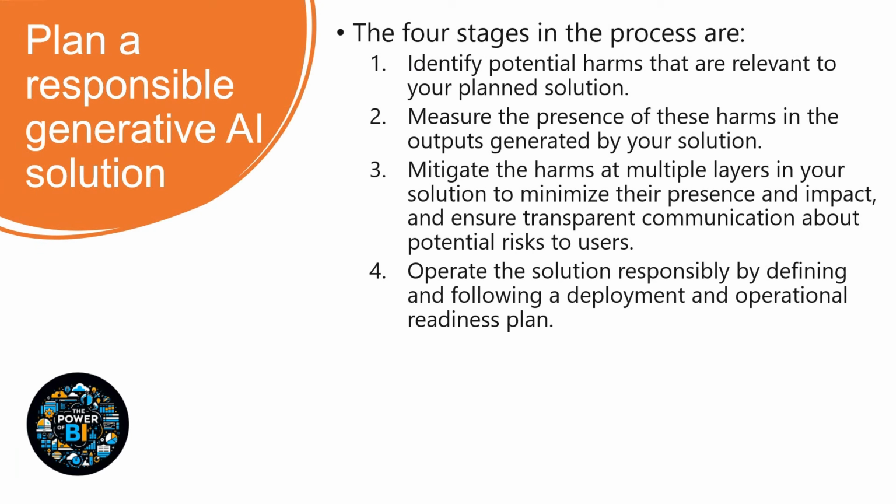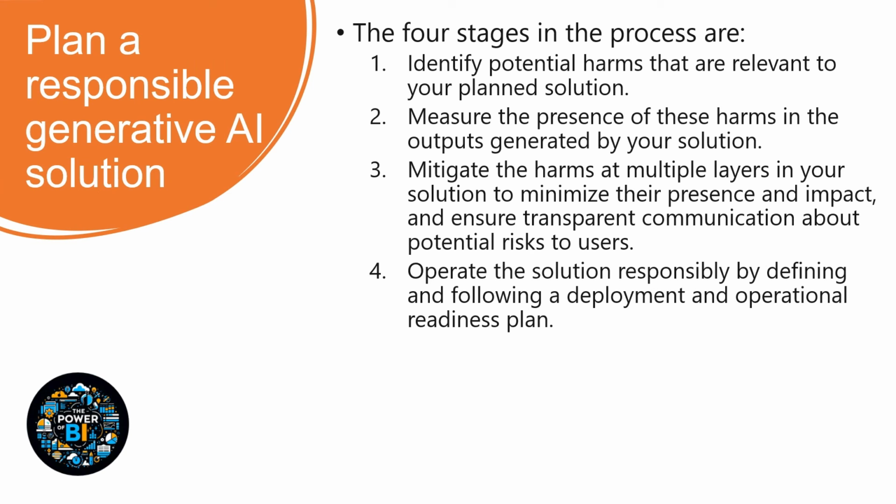We then mitigate the harms at multiple layers in the solution to minimize their presence and impact, and ensure transparent communication about potential risk. Lastly, we operate the solution responsibly by defining a deployment and readiness plan.